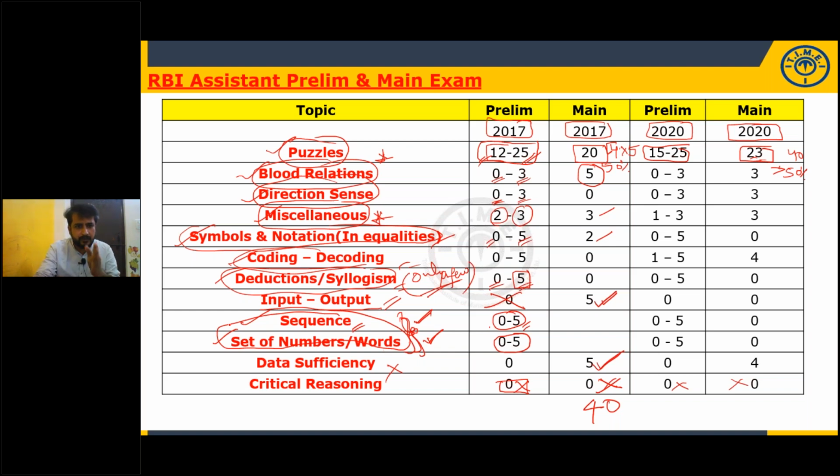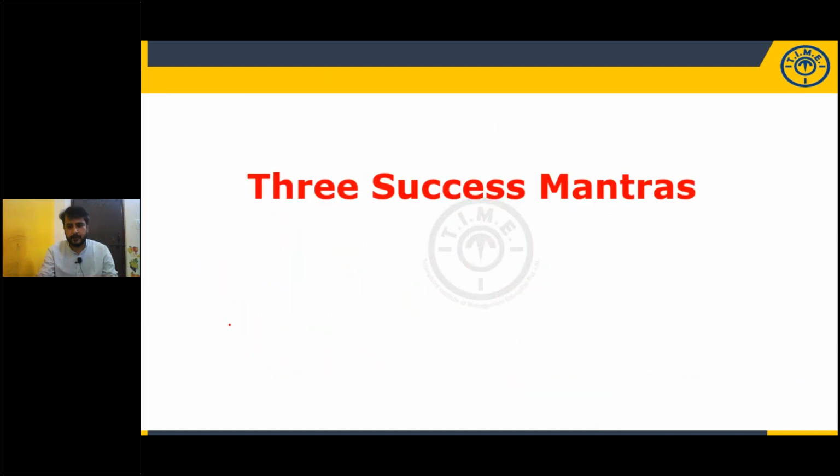Let's say prepare one paper. Before discussing these 3 success mantras, let's say 15 questions are given from puzzles. 5 questions are given from set of numbers.